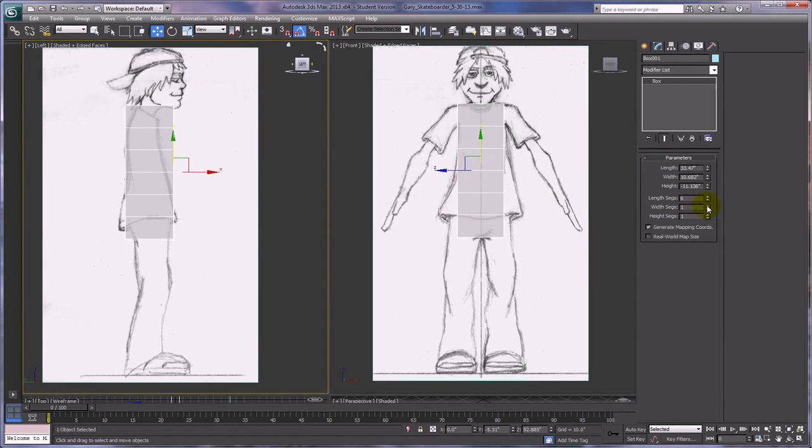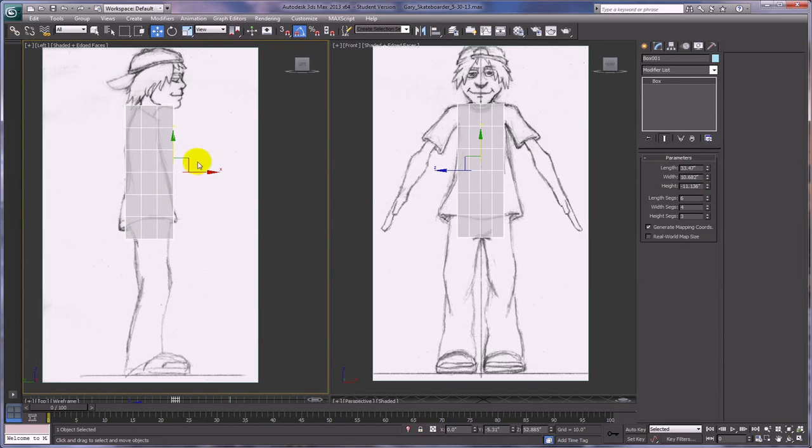For the width segments, we want to make sure that we have 4. 4 should do it for right now. And we're going to add and cut and make some more adjustments to this model as we go. And then the height segments, we only want 3 for the height, and that's for the side part. And of course, like I said, it's a little misleading what 3ds Max considers to be a height when you make something. Depends on what viewport you make it in.